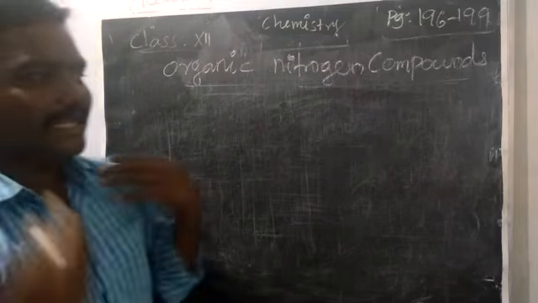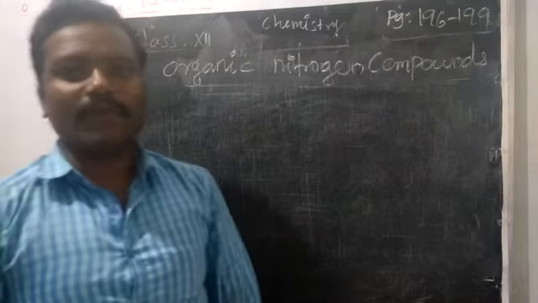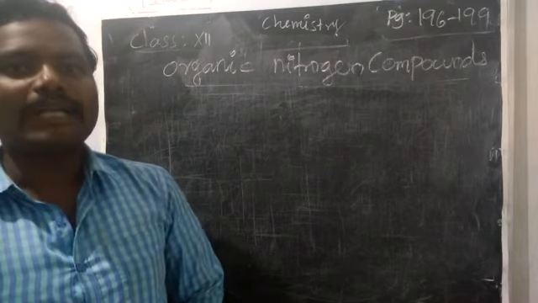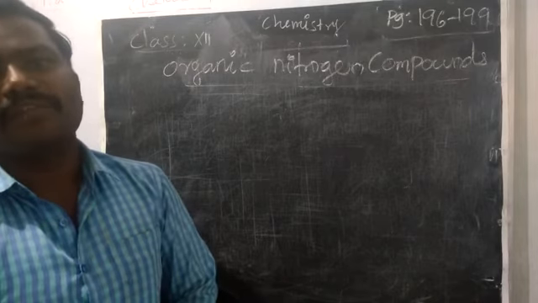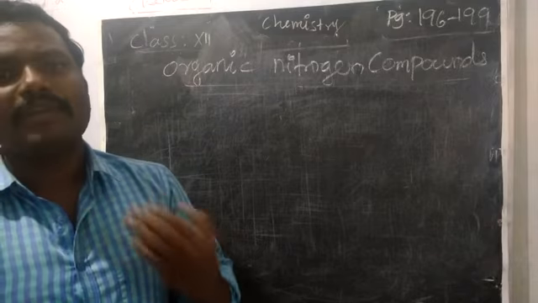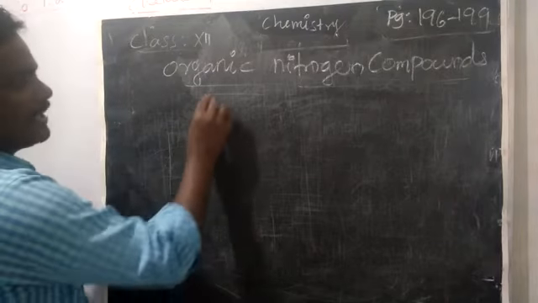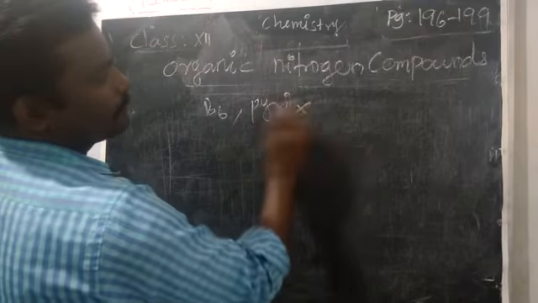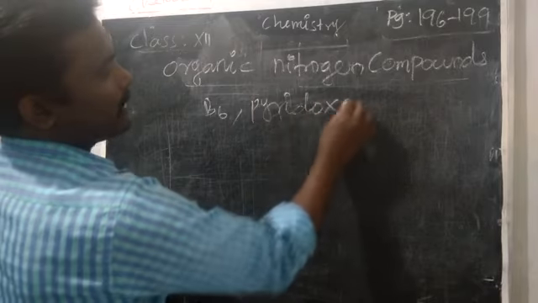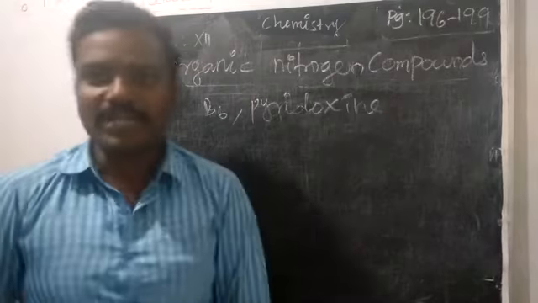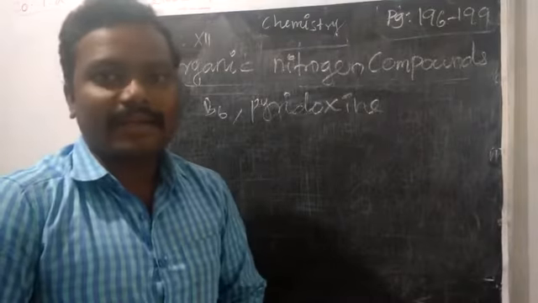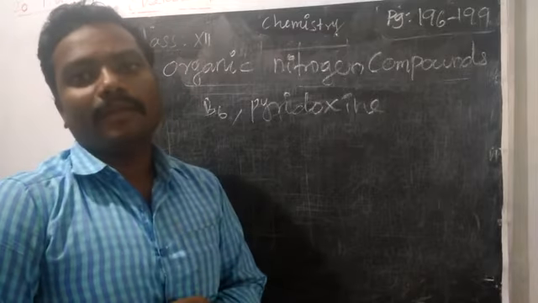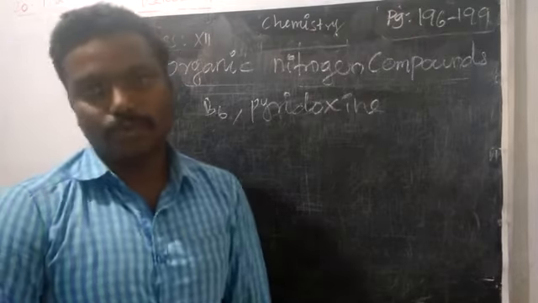Okay. What is the necessity of learning this, or why is it important to learn this lesson? Particularly for living things, nitrogen compounds are very important, right? See, vitamin B6, then pyridoxine. All those chemical compounds are very important to regularize the nerve system. So particularly in bio regularization, we need so many nitrogen compounds, right?